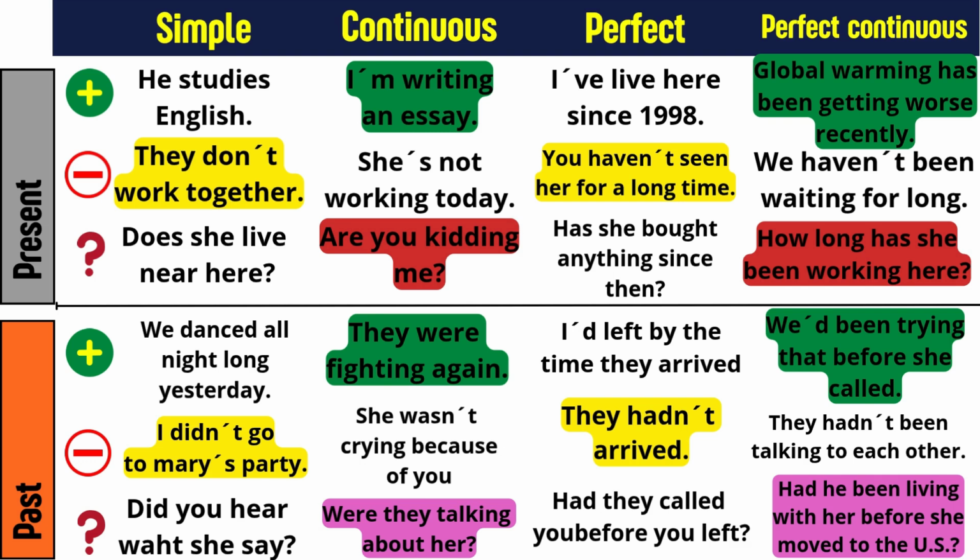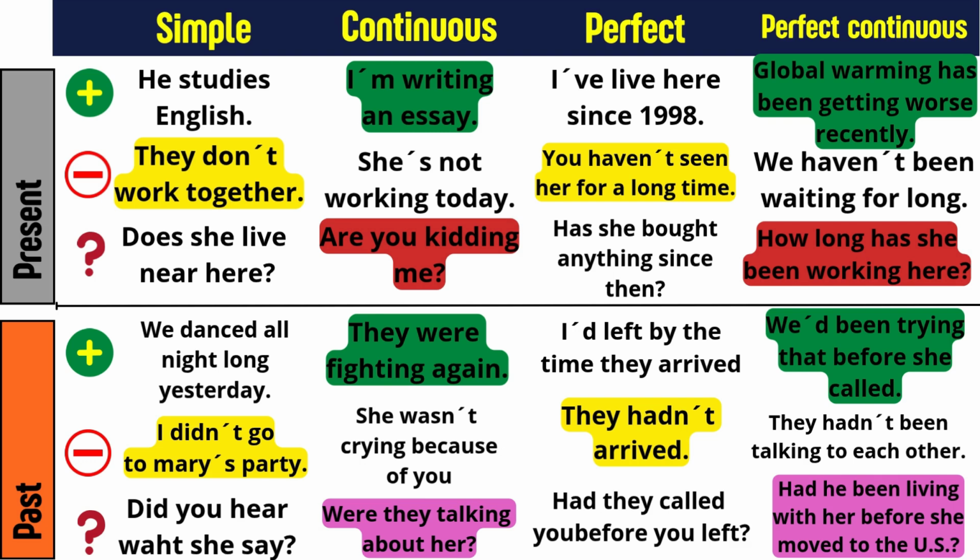What about past continuous? Well, past continuous: they were fighting again. Or, she wasn't crying because of you. Or the question, were they talking about her? In this case, the past continuous talks about an activity that was in progress at a certain point in the past, at an exact point in the past. For example, they were fighting again at 7 o'clock yesterday, that exact moment. Or we can use the past continuous to talk about an activity that was in progress when something else happened. Like, they were fighting when their parents arrived. So something happened, something interrupted.